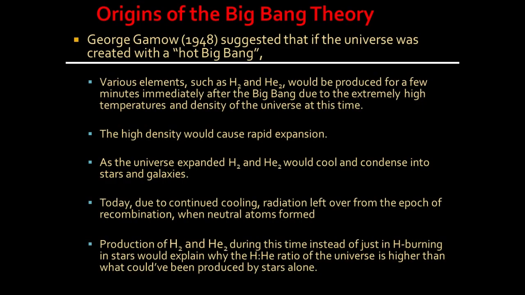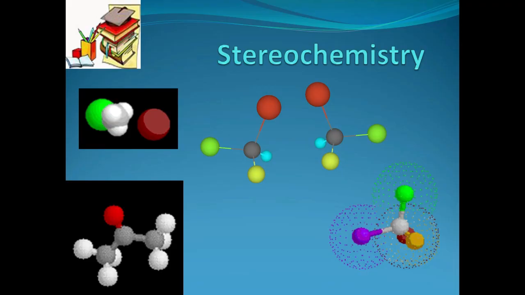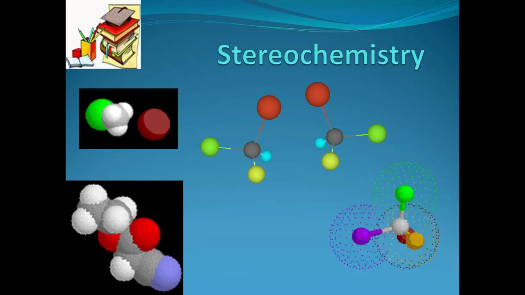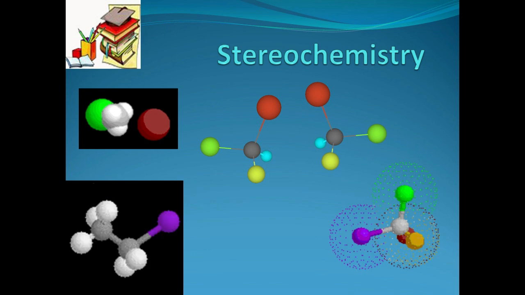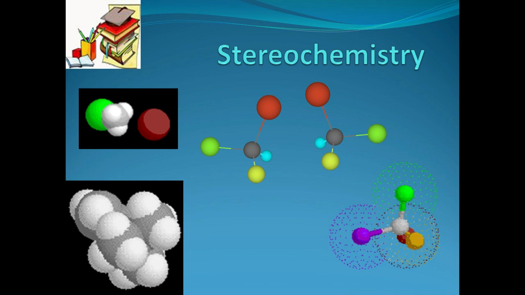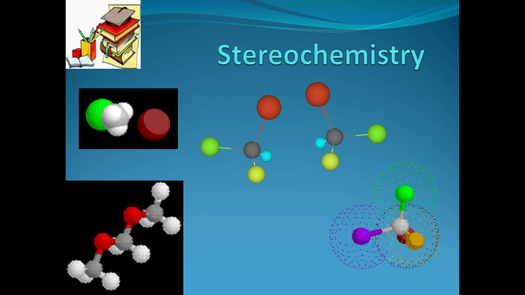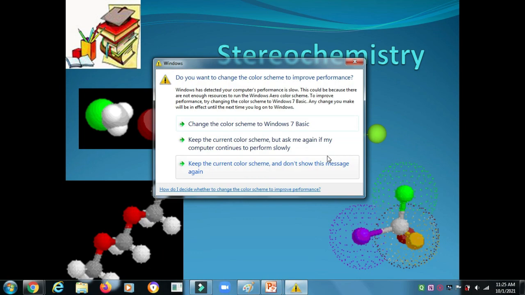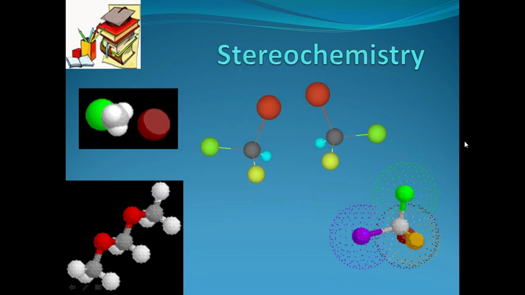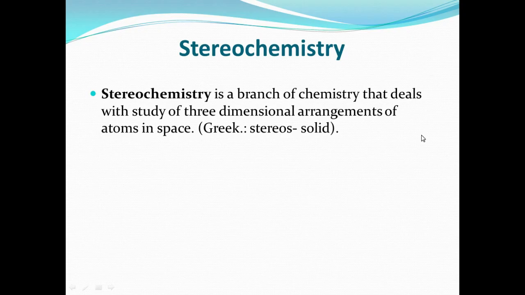So this is opportunity at the Big Bang theory in carbon. Here we are talking about stereochemistry. Every organic compound molecule has a three-dimensional shape, so we study stereochemical activity. First of all, I already told you what stereochemistry is. Stereochemistry is the branch of chemistry that deals with the study of the three-dimensional arrangement of atoms in space.